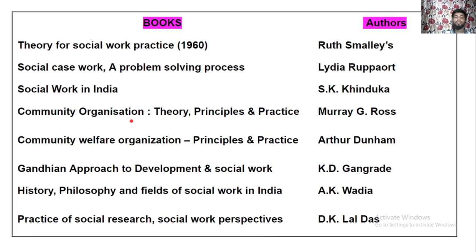Remember, there is a lot of confusion, but you can identify it. If they ask only community organization, then you go for Murray G. Ross. And if they ask community welfare organization, with the term welfare, then you go for author Dunham. That is the only difference here.